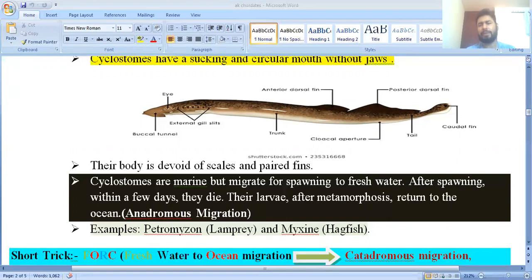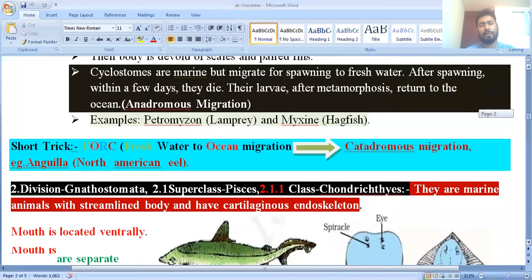Freshwater to ocean is catadromous migration. Where is catadromous migration found? It is found in Anguilla, that is the eel. You can read here, I have given a trick to learn migration in fishes: FORC. F stands for freshwater, O stands for ocean, R stands for migration, and C stands for catadromous.